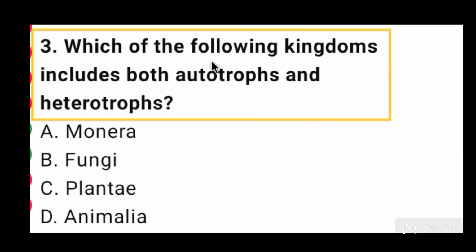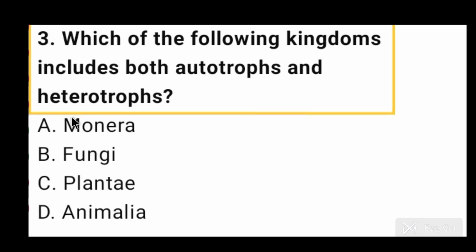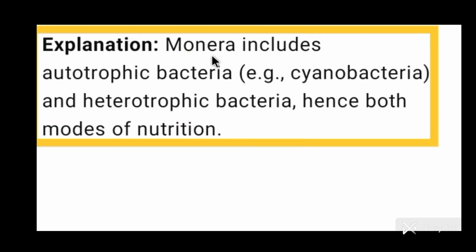Question number 3. Which of the following kingdoms includes both autotrophs and heterotrophs? So, Monera includes both autotrophs and heterotrophs. Option A is correct for question number 3. Monera includes autotrophic bacteria, for example cyanobacteria, and heterotrophic bacteria. Hence, both modes of nutrition are present in Monera.